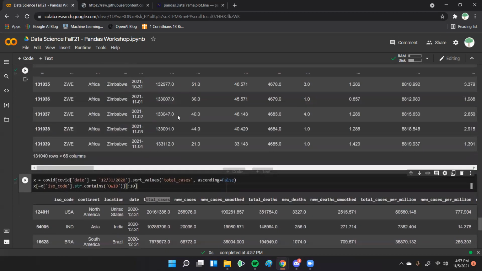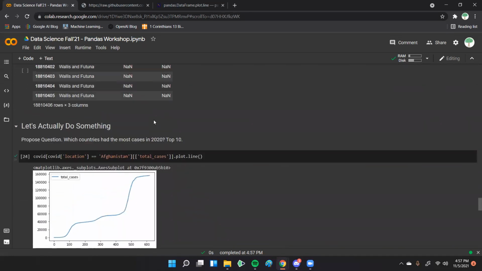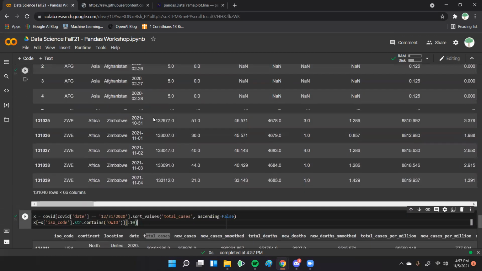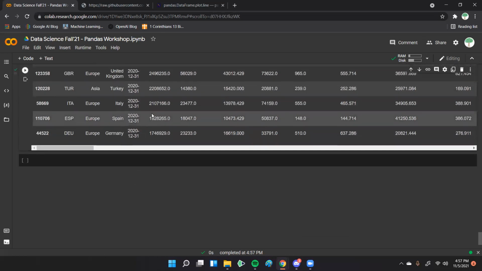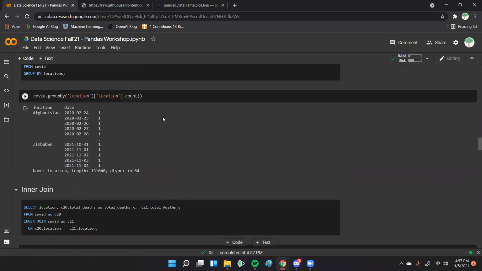So that's how you would approach asking a question and answering it with Pandas and this COVID data set. That is basically the conclusion of this Pandas workshop.